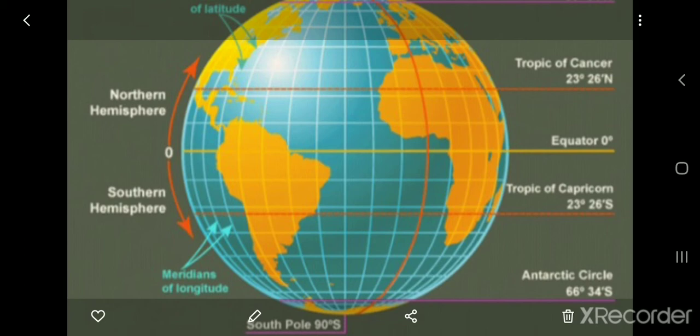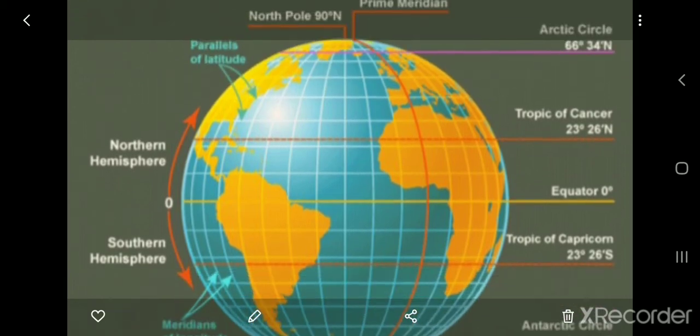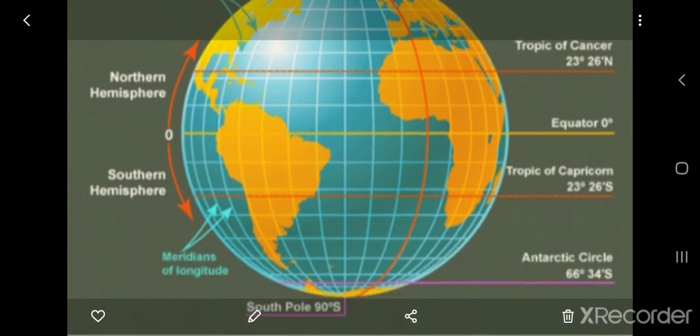So now we have learned the three important parallels. Next we are going to learn the fourth one, which is important, that is the Arctic Circle. As we move further to the northern side, 66 degree 34 minutes north, it is considered what? The Arctic Circle. Similarly, when we move further to the southern side, the 66 degree 34 minutes is considered the Antarctic Circle.